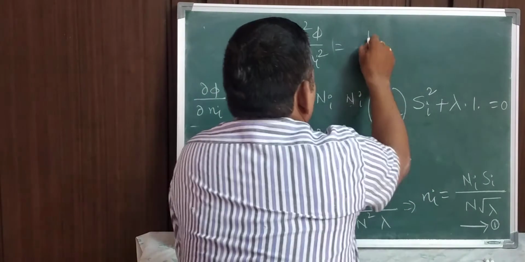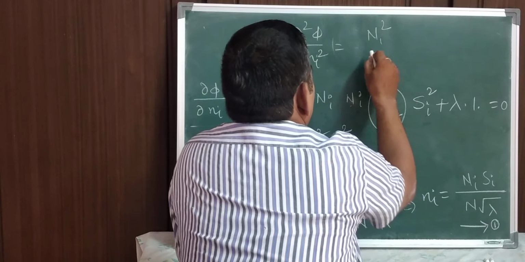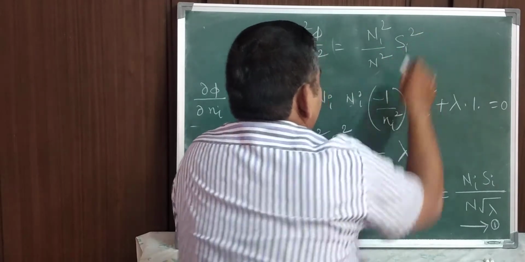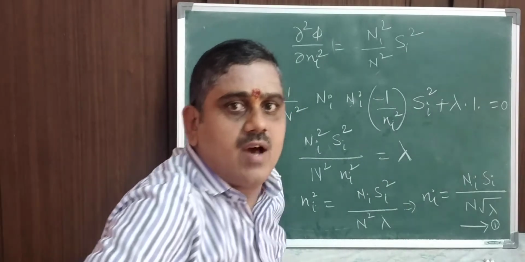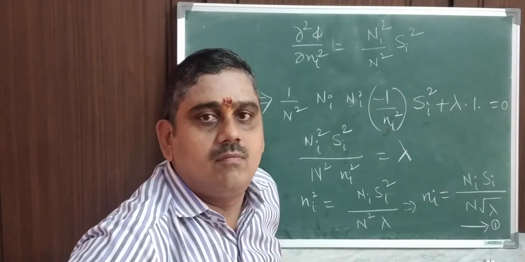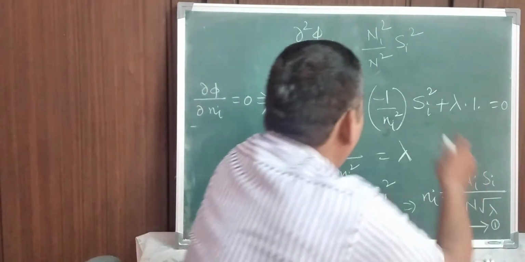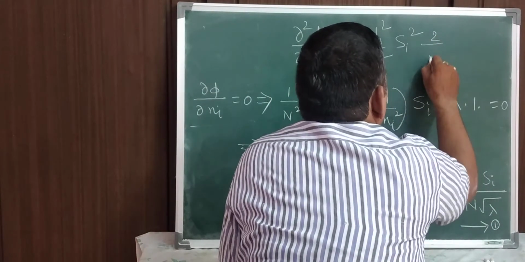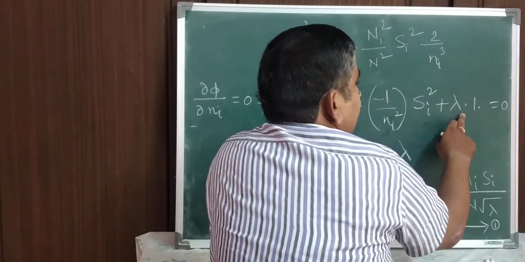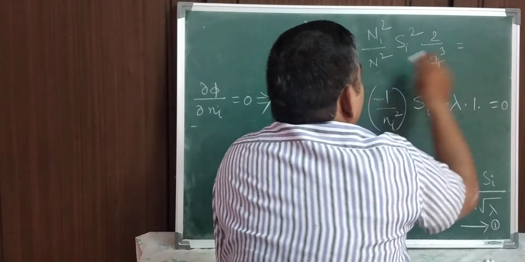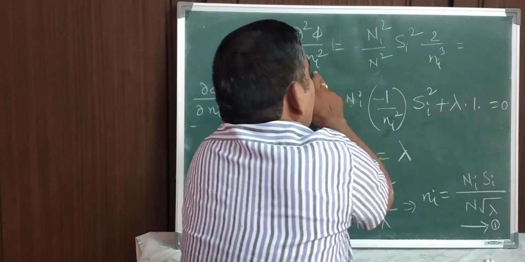So capital Ni square divided by capital N square, into si square, into minus 1 by x square differentiation, which is minus 2 by x cube. So therefore minus of minus plus 2 by ni cube. This differentiation is 0, lambda differentiation is 0. So this is the value of dou square phi by dou ni square.